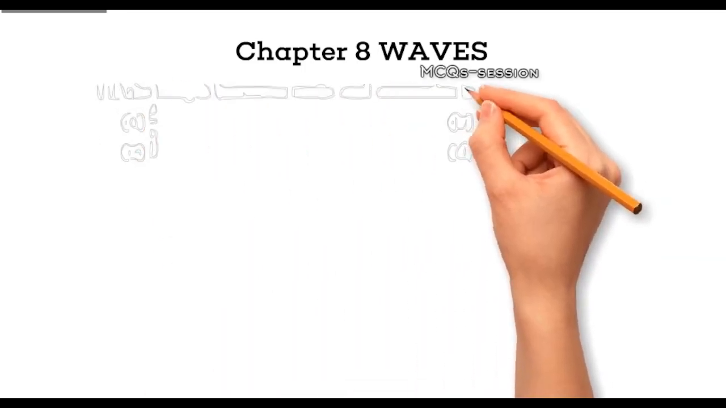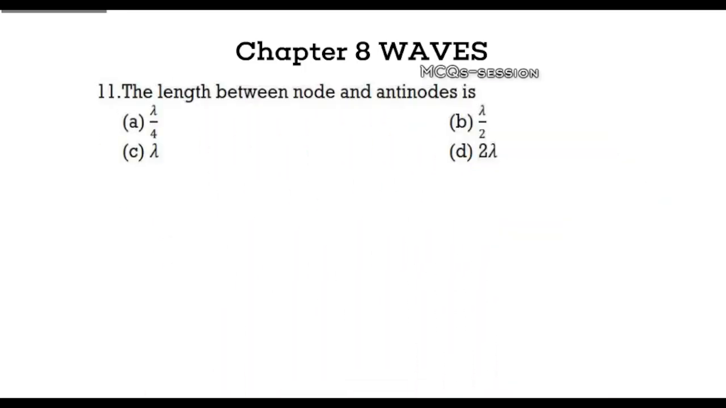Question 11. What is the length between a node and an antinode in a standing wave? Your options are A. 1/4 wavelength, B. Half wavelength, C. 1 wavelength, D. 2 wavelengths. Think carefully before choosing your answer. Explanation. The correct answer is 1/4 wavelength. The distance between a node and an adjacent antinode is equal to 1/4 of the wavelength.